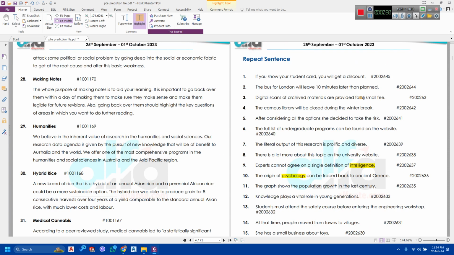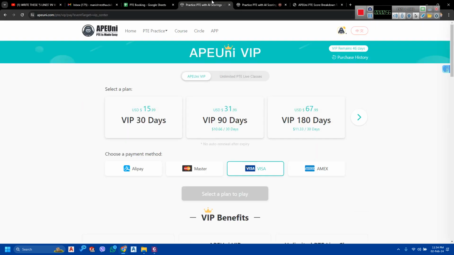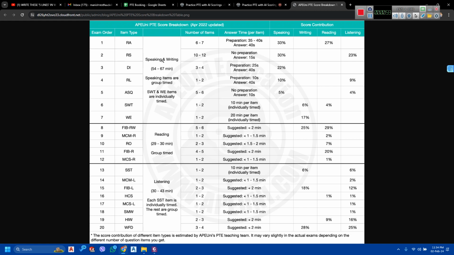Before we practice some of these, let's talk a little bit about repeat sentence. The repeat sentence question type is from the speaking and writing category, and RS here is repeat sentence. You can expect around 10 to 12 of these questions in your PTE test. It can be a little off, sometimes just 9 or even 13 questions, so there is no fixed number of questions. We'll not have much time for preparation, around 1 second, and there'll be around 10 to 15 seconds at most to answer. It can vary with the question.